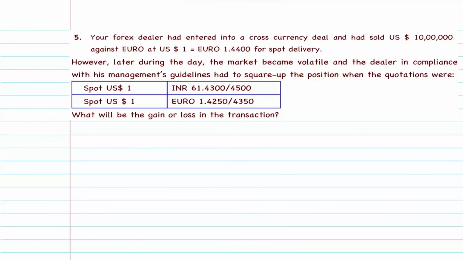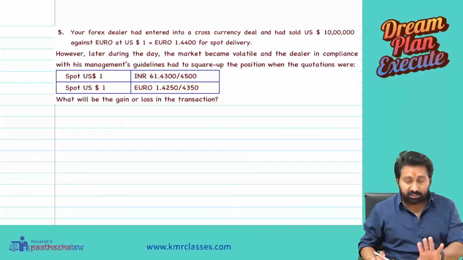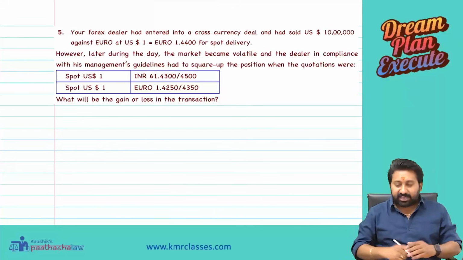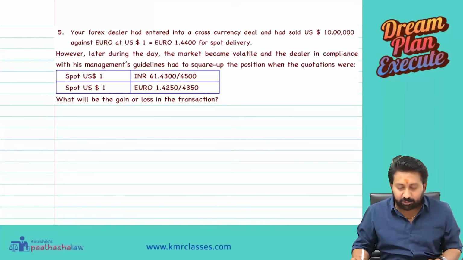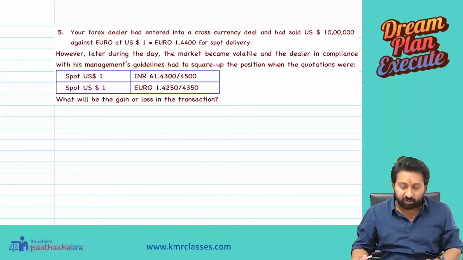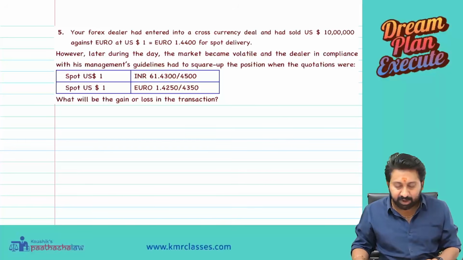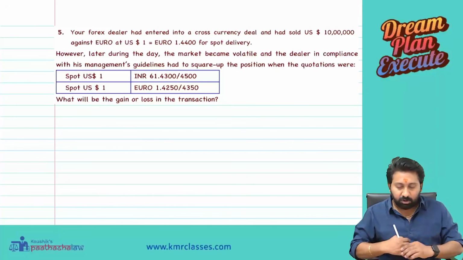Read the question. Okay, I hope you paused the video and have done that. So your forex dealer had entered into a cross currency deal and had sold US dollar 10 lakh against the euro at US dollar 1, which will be euro 1.4400 for spot delivery. However, later during the day, the market became volatile and the dealer, in compliance with the management's guidelines, had to square up the position when the quotations were so and so. What will be the gain or loss?